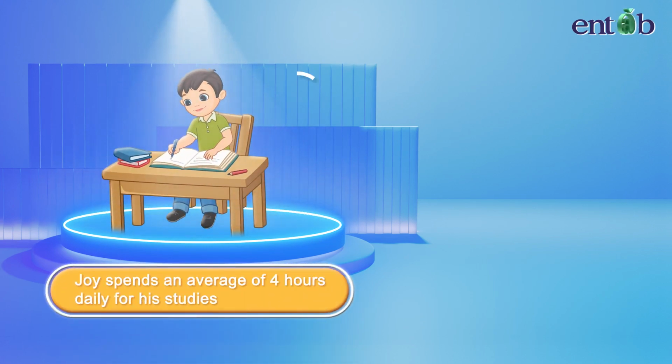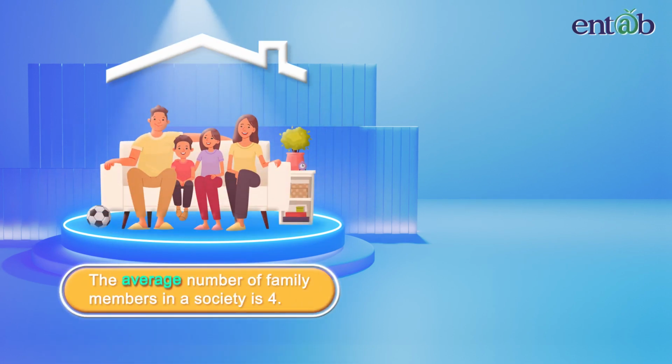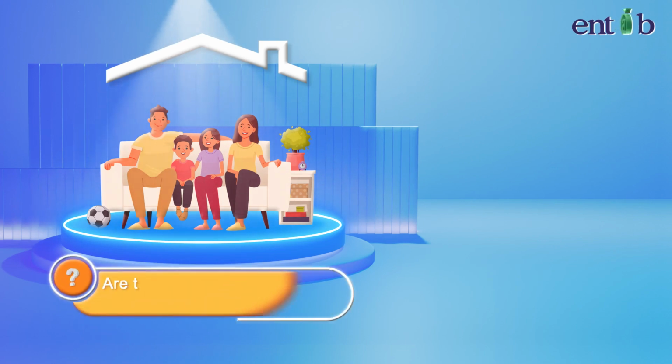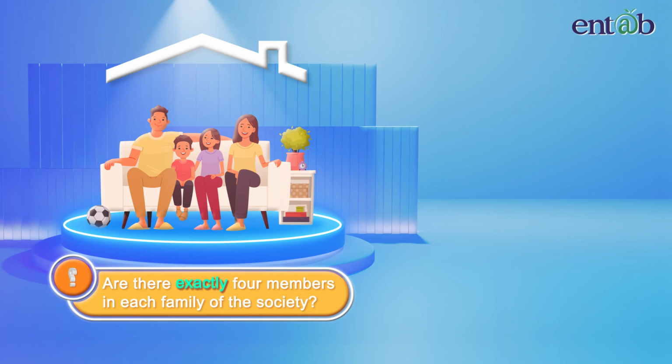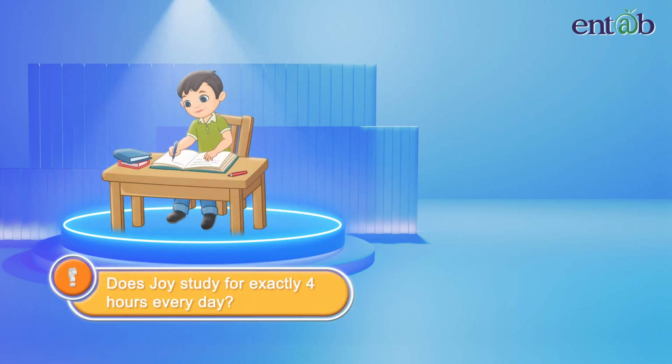Joy spends an average of 4 hours daily for his studies. The average number of family members in a society is 4. There could be many more of such situations. Are there exactly 4 members in each family of the society? What do you think? Or does Joy study for exactly 4 hours every day?